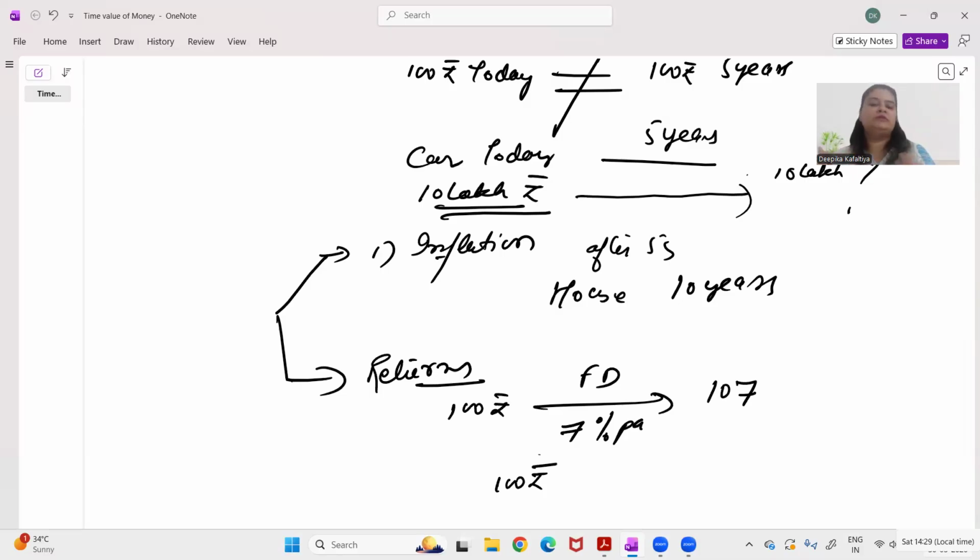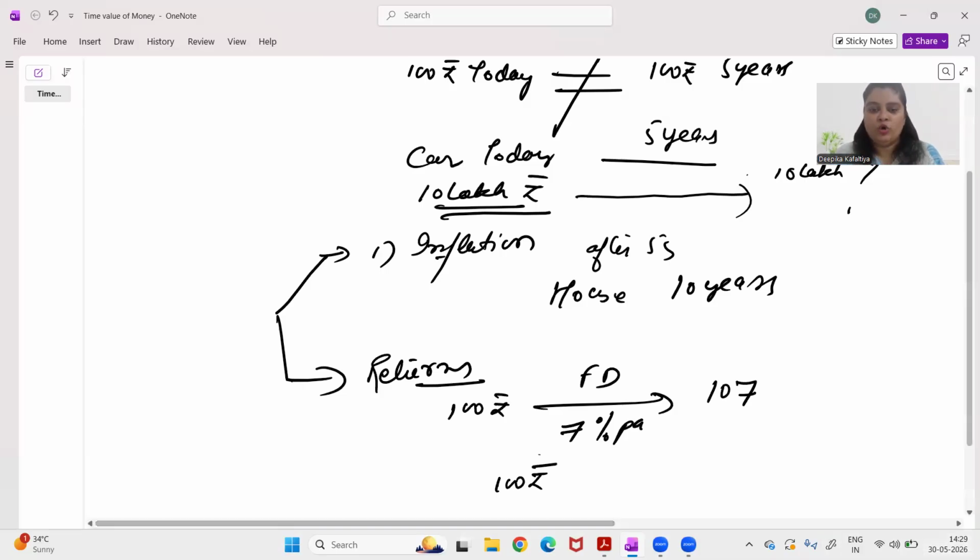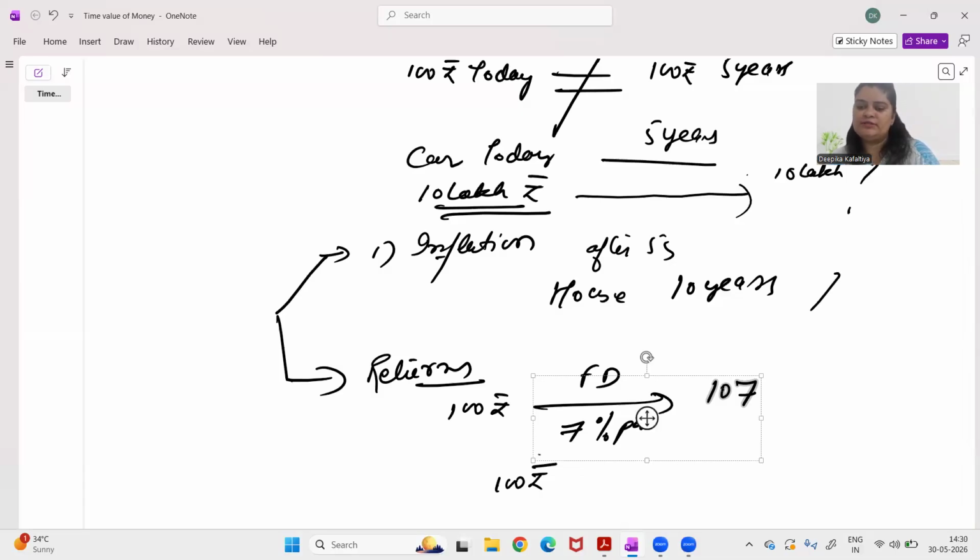So we have to do both the things for our client. We have to adjust inflation for the cost or price of the goods and services that they want to buy in future. We also have to invest our clients' money today so that they earn returns on it and the money increases in value over the years. So I hope the concept of time value of money makes some sense to you now. Right? So two reasons, inflation and potential to earn returns. They lead to change in the value of money over the years.